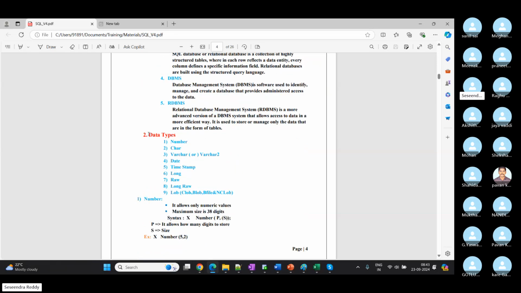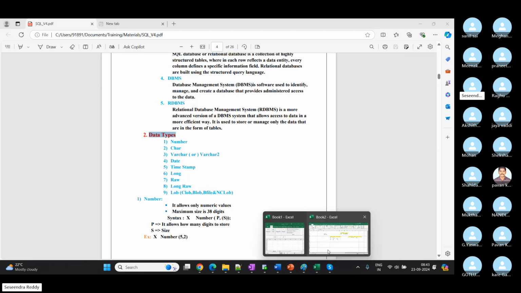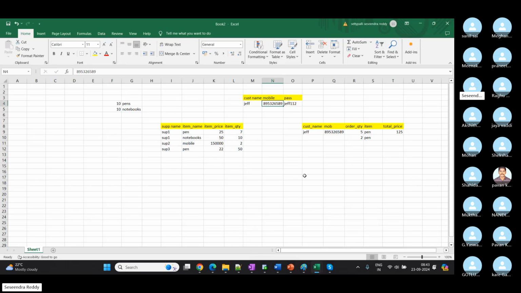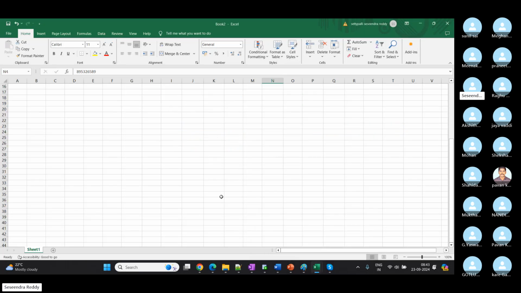And the actual part starts from here, data types. If it is in Excel or any other general notebook, and you want to store some data, let's take a better example: students. So let's take a students table, just like our attendance register. If we write students data in an attendance register or any other notebook, we simply draw some lines, and if we have lines already, well and good, we can directly enter the data. If not, let's say I need student ID, student name, and student branch, so three columns.